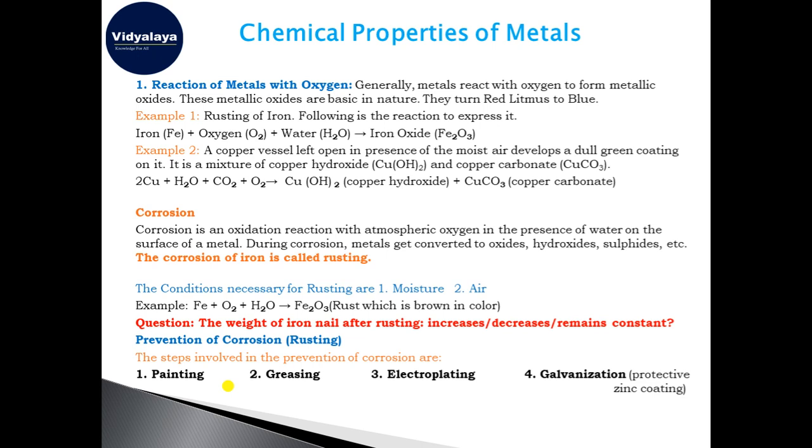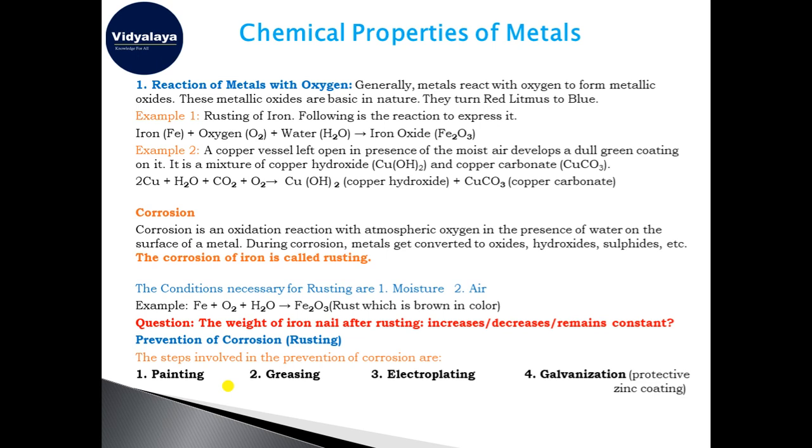Now we come to the prevention of corrosion. How can we prevent corrosion? The main reason for corrosion was the contact of oxygen and water with the surface of the metal. If we cut that contact by applying some kind of coating on the surface of the metal, then definitely we will stop the contact of oxygen and water with the metal.